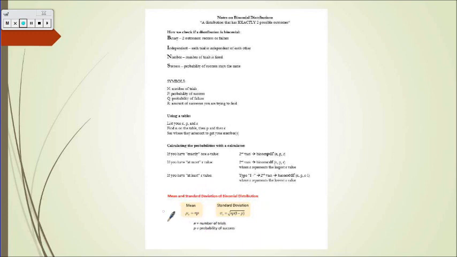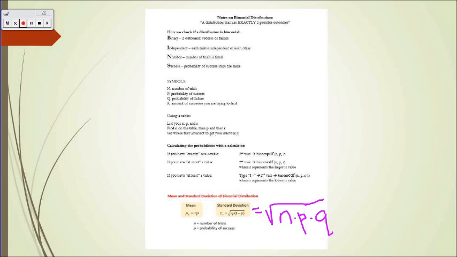So if we take a look here, our mean, so again this is a mu, so we're saying mu is equal to n, which is your number of trials, times p, your probability of success. Our standard deviation, sigma, again for a population, is equal to the square root of n times p times 1 minus p. And if you remember from yesterday, we wrote up earlier that the probability of failure is also known as 1 minus p. So in reality, this is really the square root of n times p times q. So that's our standard deviation if you want to add that to your note sheet.